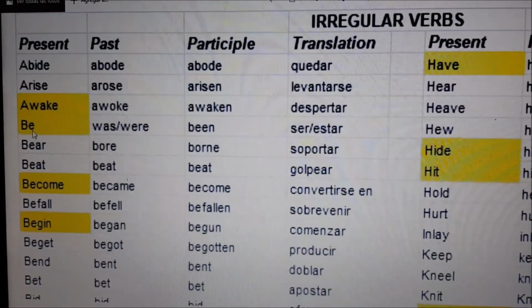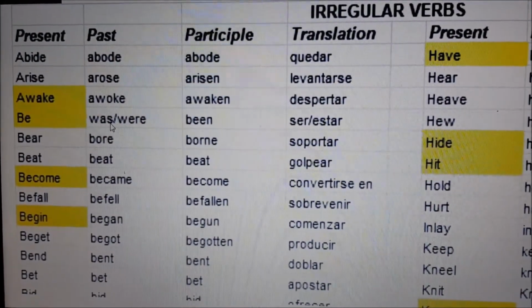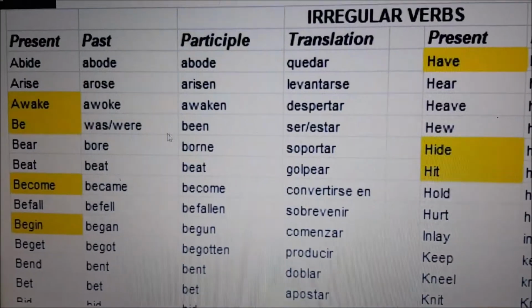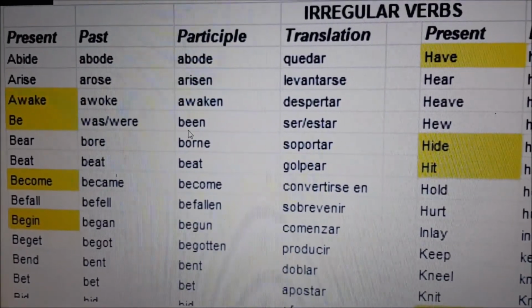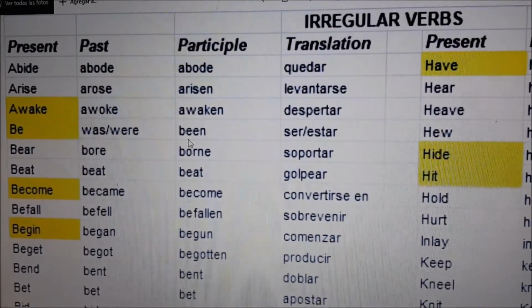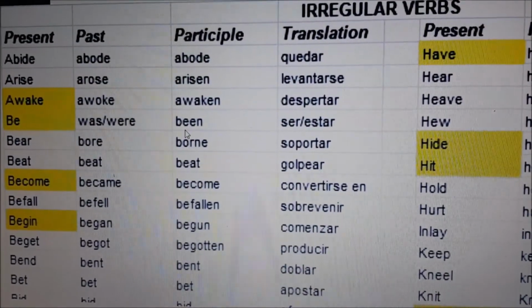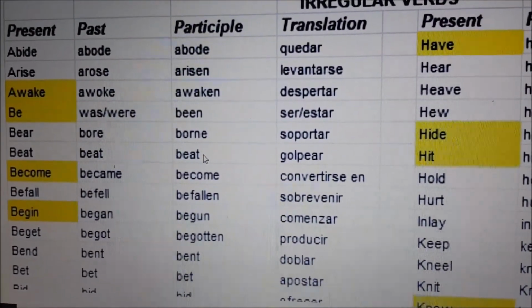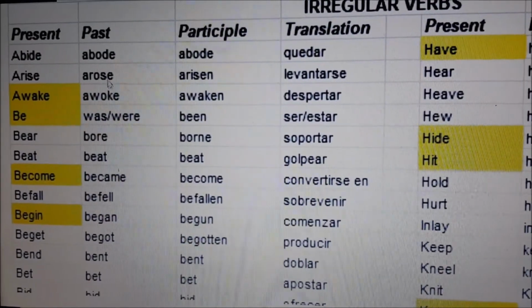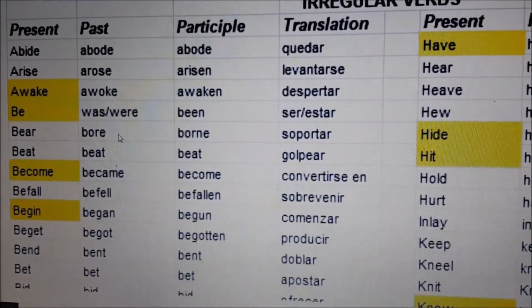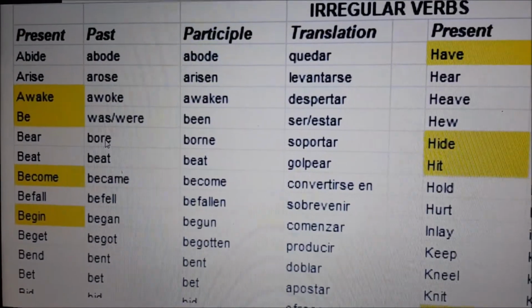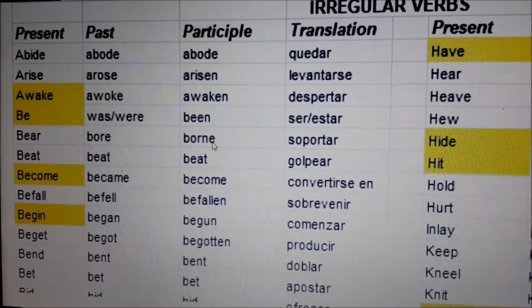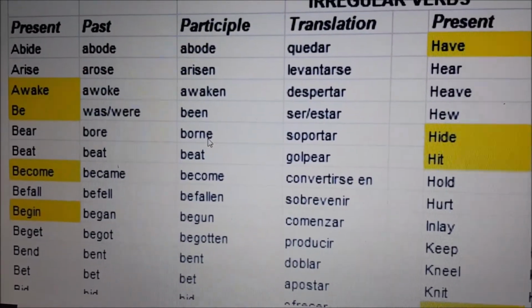The past of the verb to be, for singulars is was, for plurals is were, and the past participle is been, right? So in the present perfect tense, we will use the past participle of the verb. But in this unit, you will also need the simple past of the verbs. So please study the three columns again to work with Unit 10.